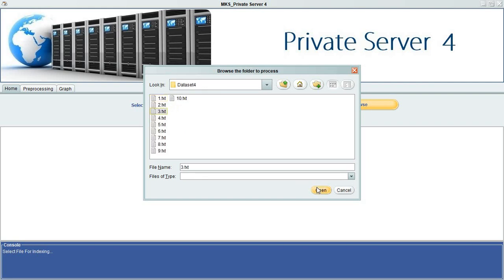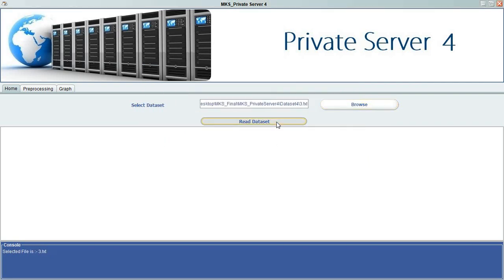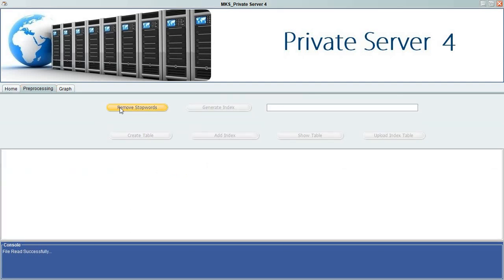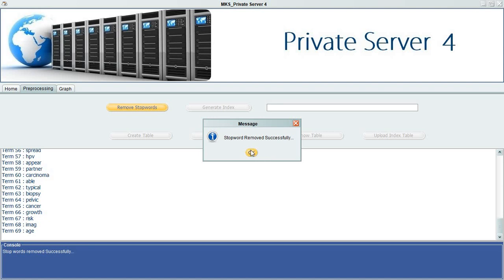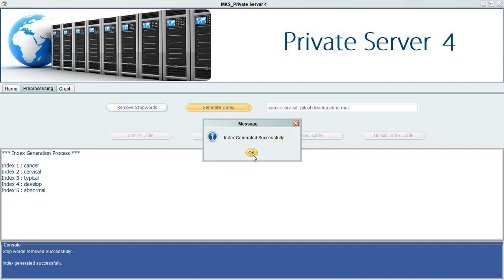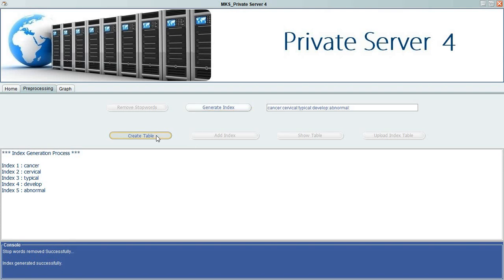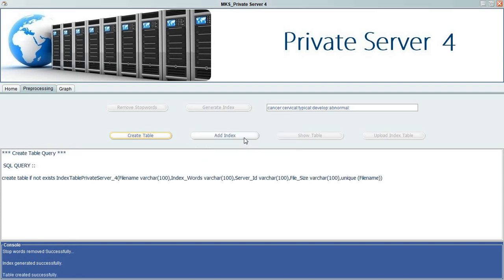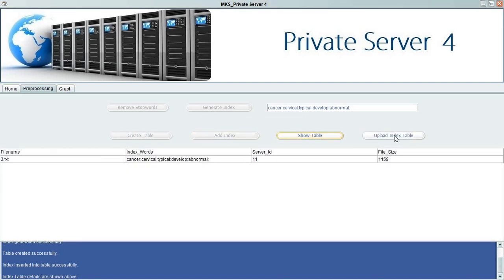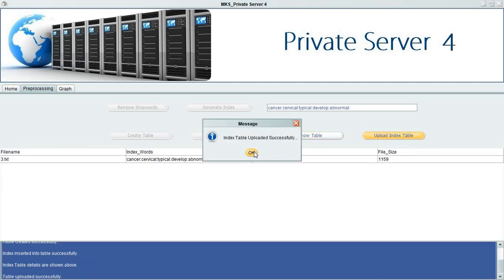Select the data set, open the data set, then read the data set. Perform the pre-processing, remove the stop words, generate the indexes, create the table, add indexes, show the table, upload the index table.